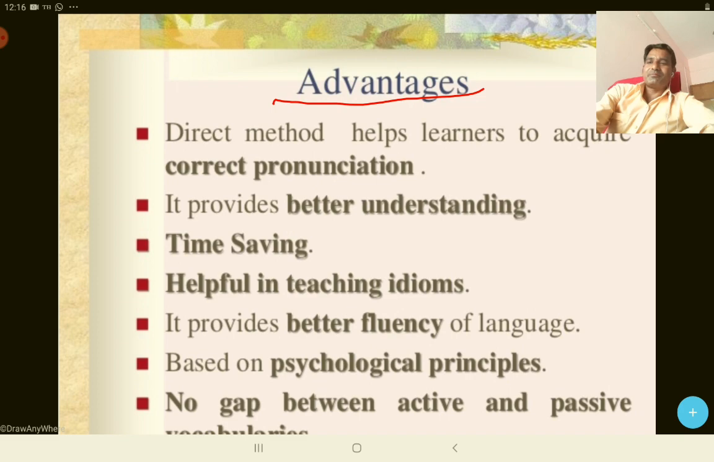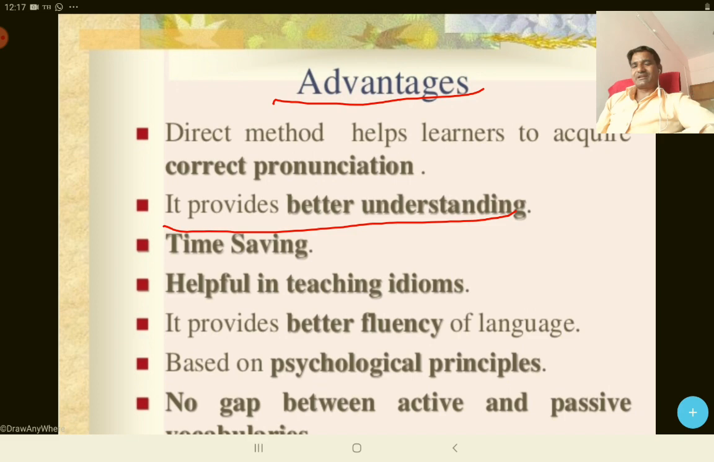Thereafter, it provides better understanding, because while we read in English and speak in English, in this process of listening and speaking our grasping power is improved. Therefore we can say it provides better understanding. Next is time saving. How is this time saving? Because if I want to say something and the student is not able to understand, with the help of a smart board or PowerPoint presentation or some projector, we can show them the things directly on the whiteboard. So this is a time saving method, but it's expensive.